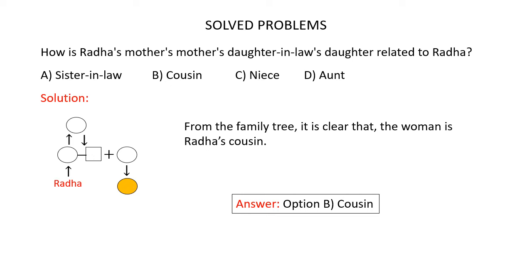From this family tree it's clear that Radha's mother and this woman's father are siblings. These two are siblings. So clearly this woman is Radha's cousin. So the correct answer is option B, cousin.